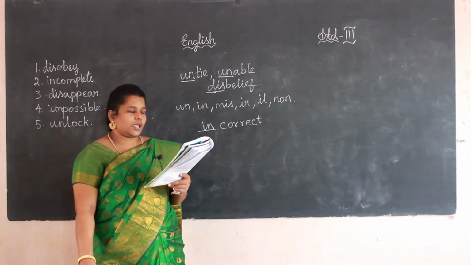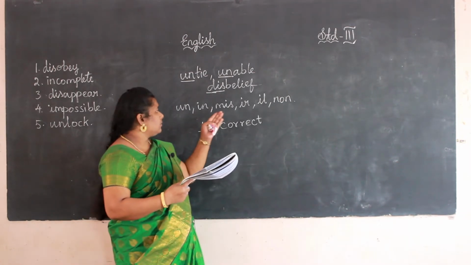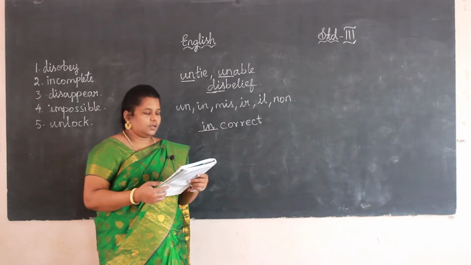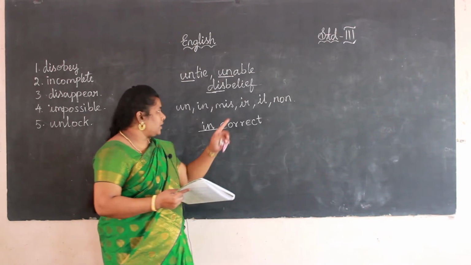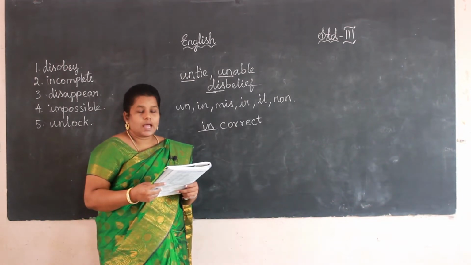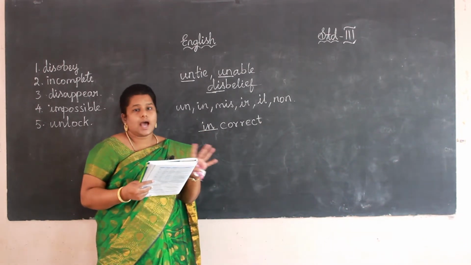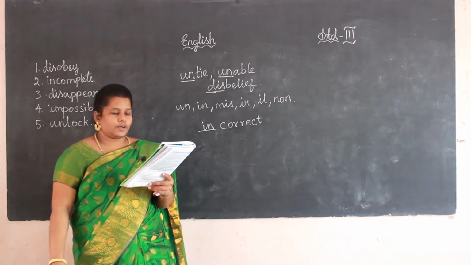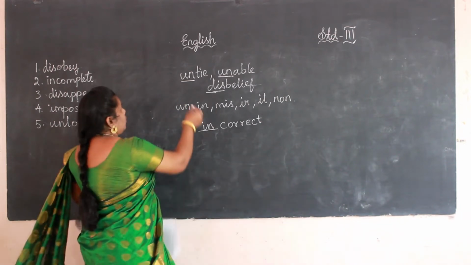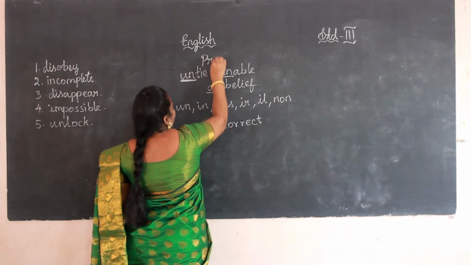Disobey, D-I-S, obey. Okay. Appear, disappear. Understand? What will come here? Yes, misunderstand. Possible, impossible. Repairable, irreparable. Match, mismatch. Interesting, uninteresting. Happy, unhappy. For five words, you want to write the opposite word. This is a prefix. When we add a letter in front of the word, it is a prefix.